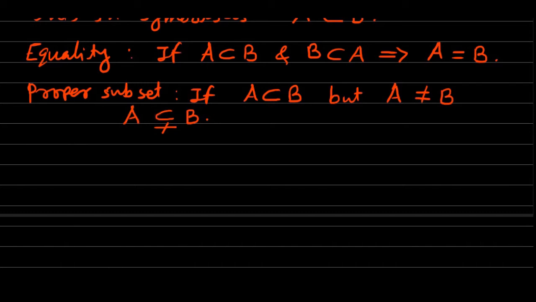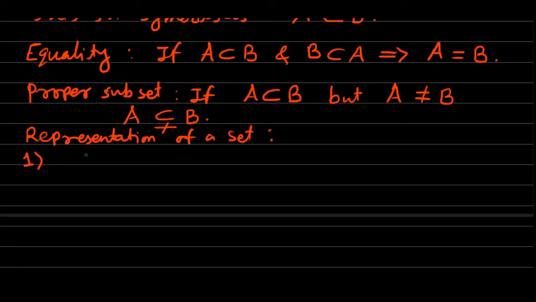The first way of representation of a set is the roster method, also called the method of listing.